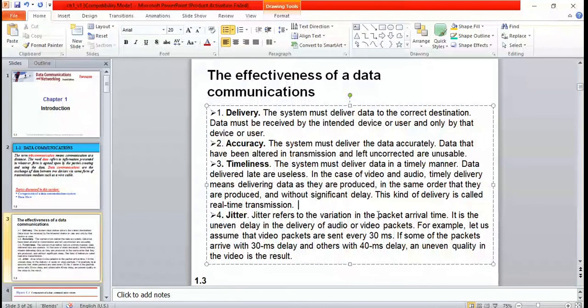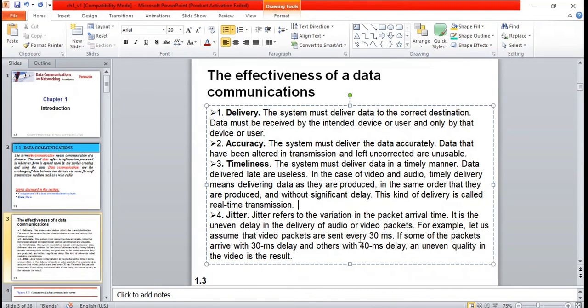So a packet means information. See, if I am sending notes of DC, it is not sent as the complete file. It is divided into a number of packets, and it is transferred to the destination. So here, what happens sometimes? There will be an uneven delay. When you are watching video, you can observe that most of the time there is no synchronization between audio and video. So for example, in that case, what happens?